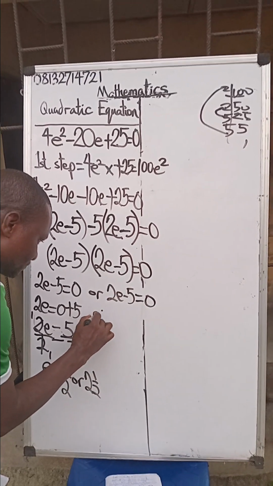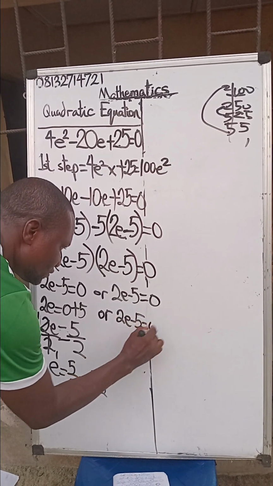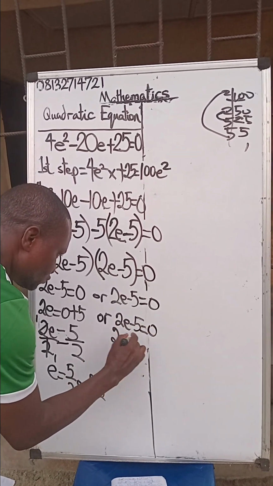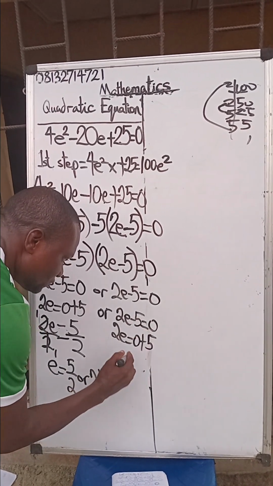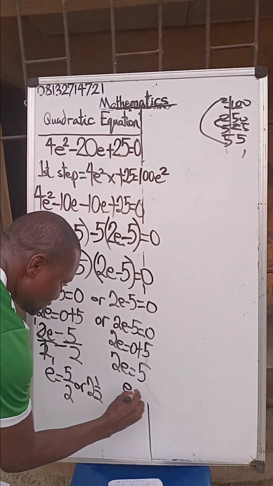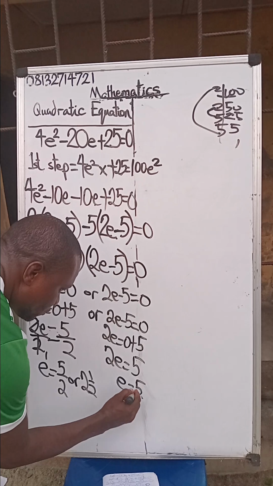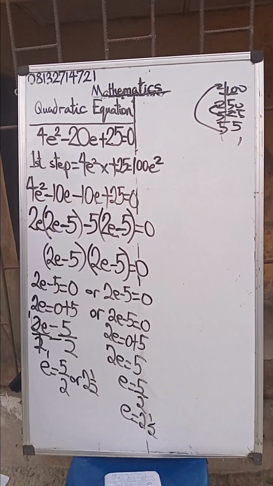Now go to this. You get the same thing. 2e minus 5 is equal to 0. 2e is equal to 0. This minus 5 becomes plus 5. Then you have 2e is equal to 5. e is equal to 5 over 2. e is equal to 2.5. Thank you.